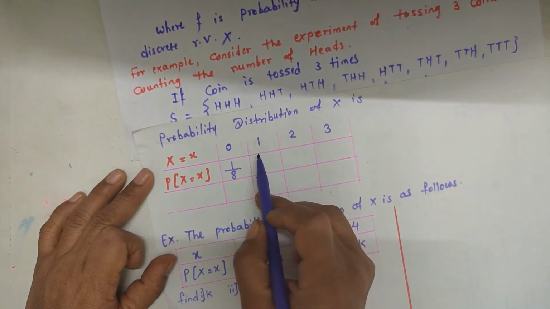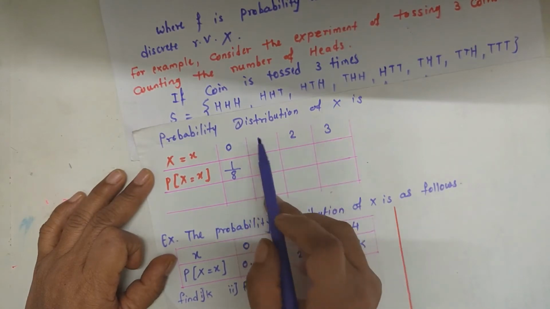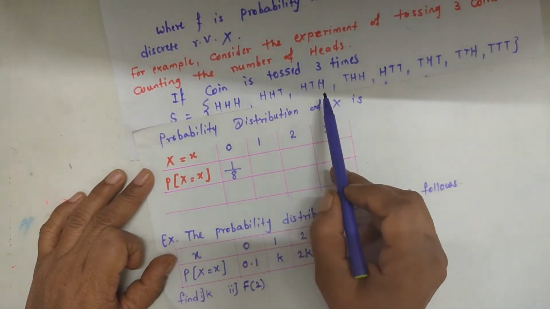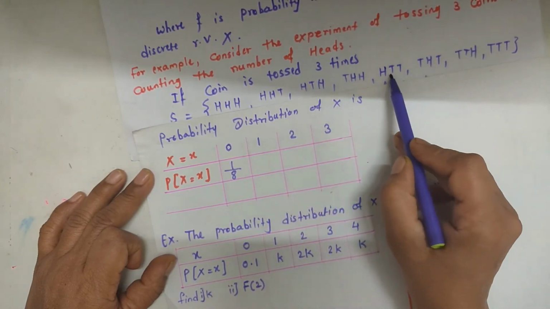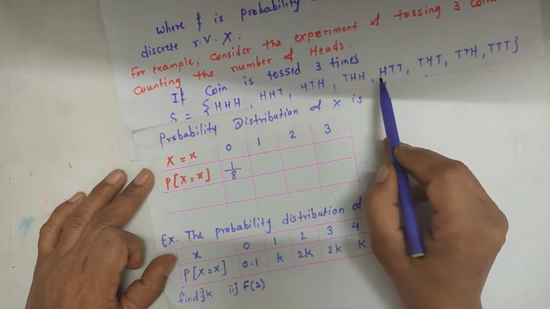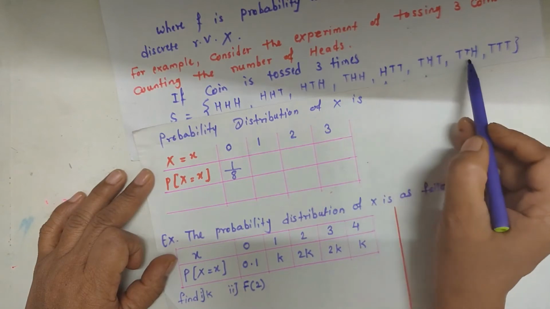Now the next probability, for x equal to 1, that is when the number of heads is 1. Then the possibilities are 3.